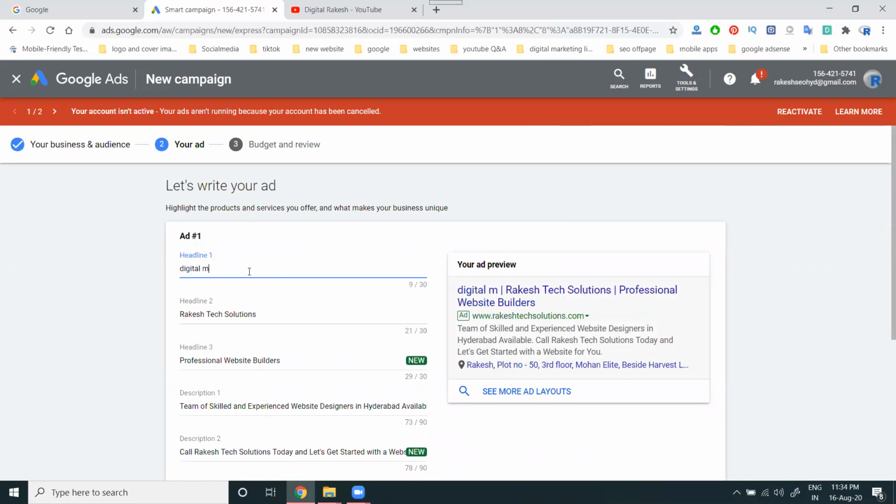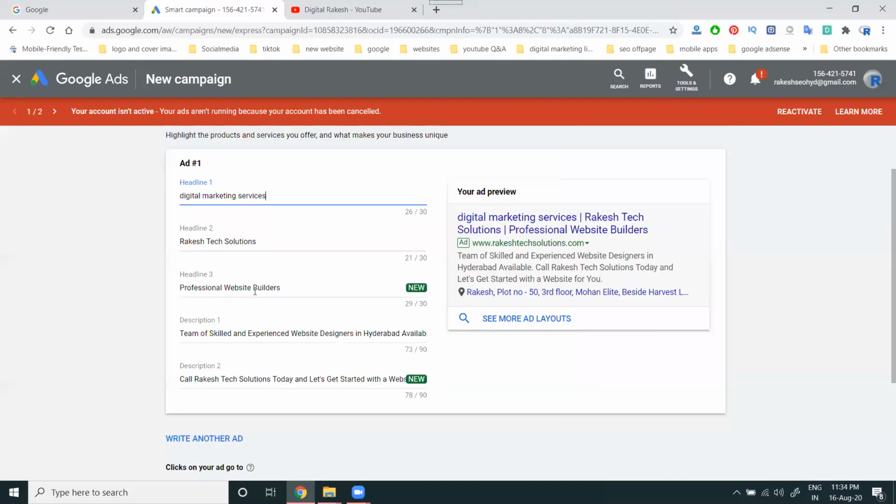After that, next, we can finally create the ad. The first title can be up to 30 characters. So you can give here, promote your website, builder. In this, we can give this.